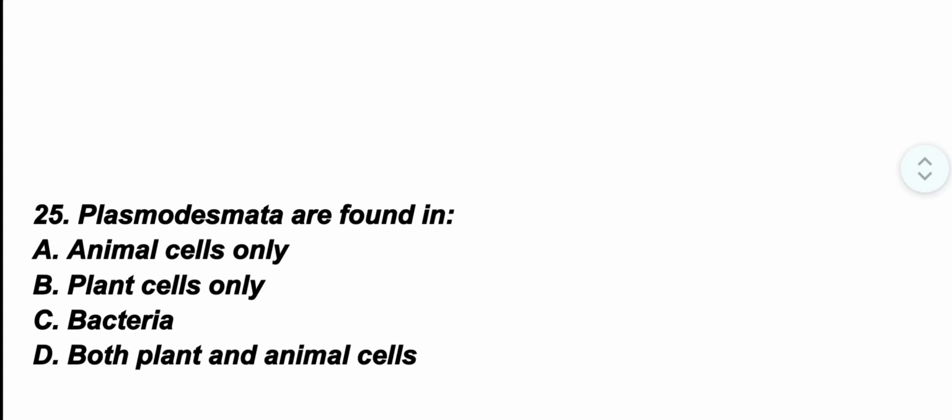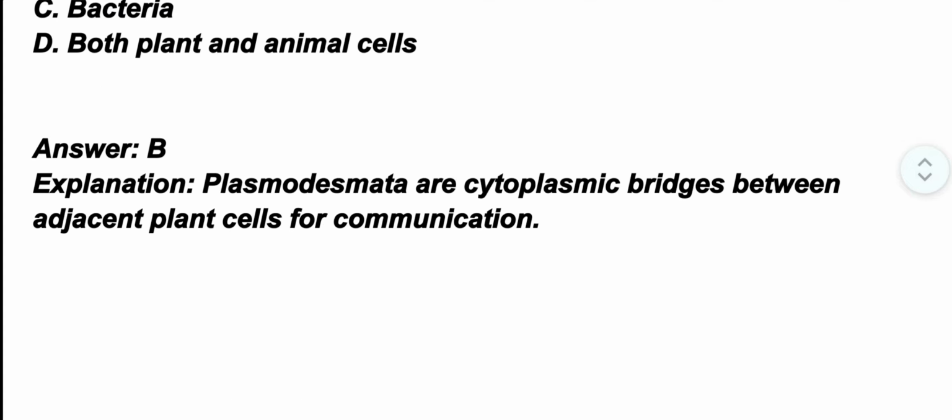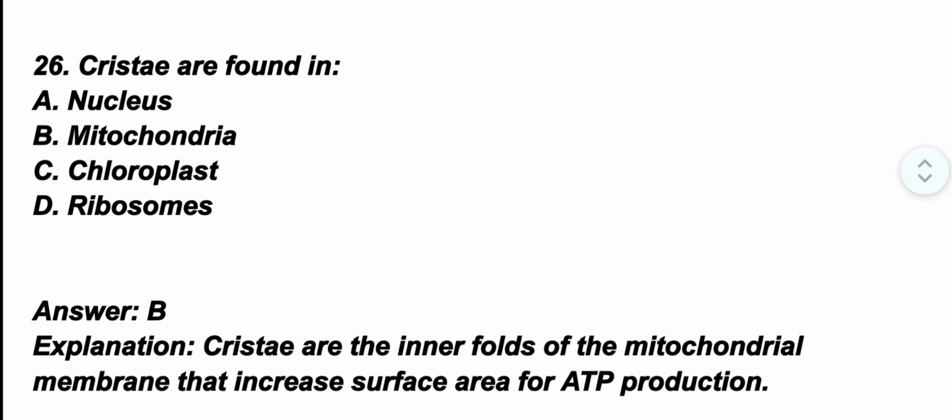Question number 25. Plasmodesmata are found in? The correct option is option B, plant cells only. Plasmodesmata are cytoplasmic bridges between adjacent plant cells for communication. Question number 26. Cristae are found in? The correct option is option B, mitochondria. Cristae are the inner folds of the mitochondrial membrane that increase surface area for ATP production.